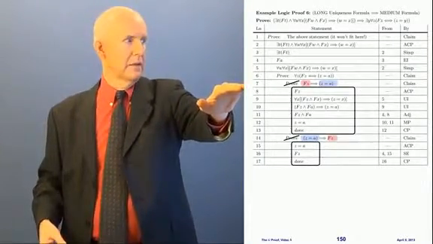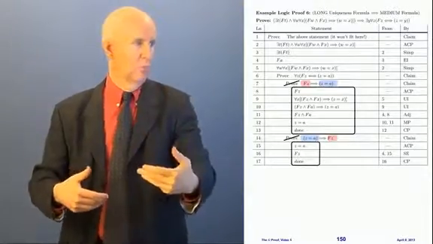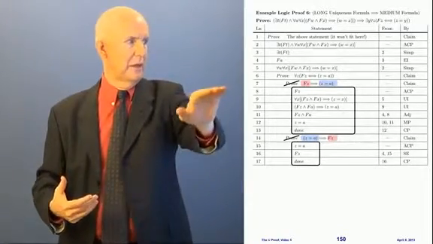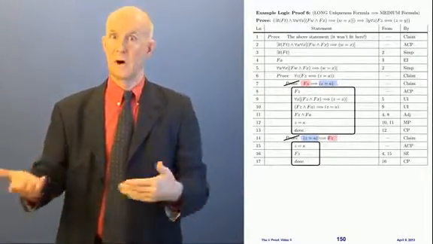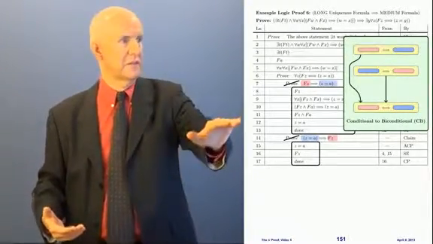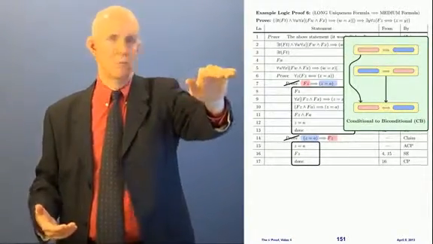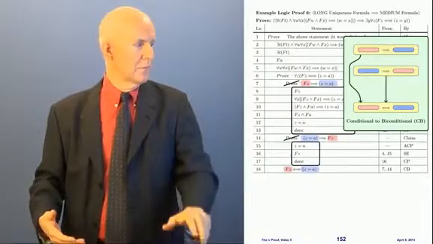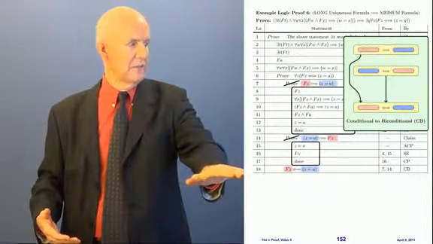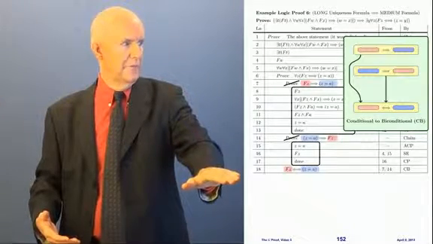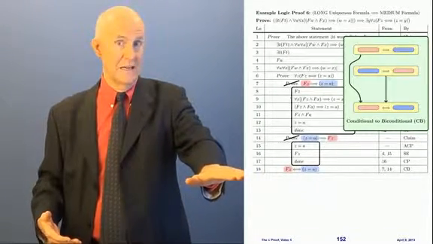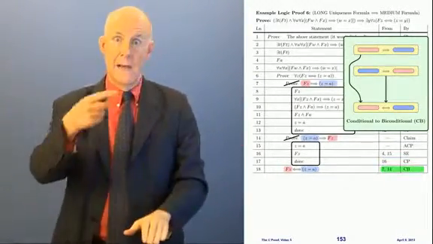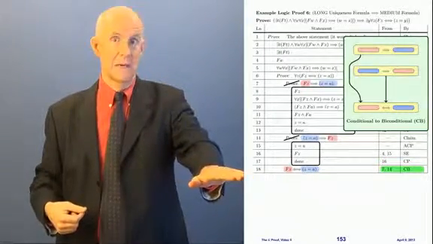this one here in line 7 says pink implies blue. And line 14 says blue implies pink. It's exactly, the blue is Z equals A, and the pink is FZ. So it's both directions, which means I can use my rule CB. If I know pink implies blue, and I know blue implies pink, then I can say pink if and only if blue, right? So that's what I'm going to say in line 18. I'm going to say FZ, I'm putting the pink one first. Now it's a biconditional in line 18. So that's coming from lines 7 and 14 by CB. Now I've written it as a biconditional, all right?